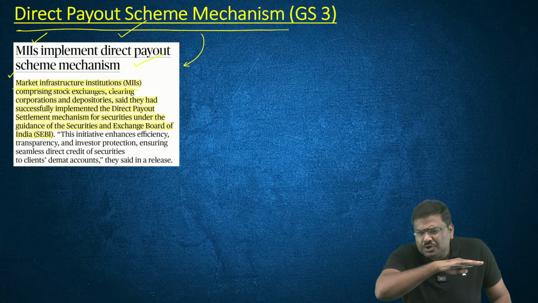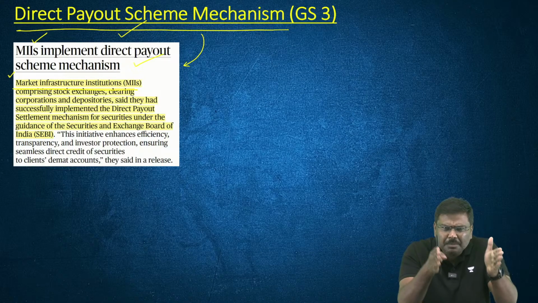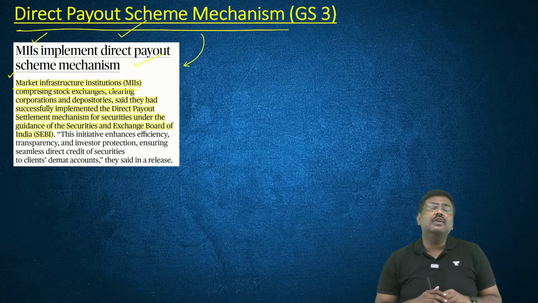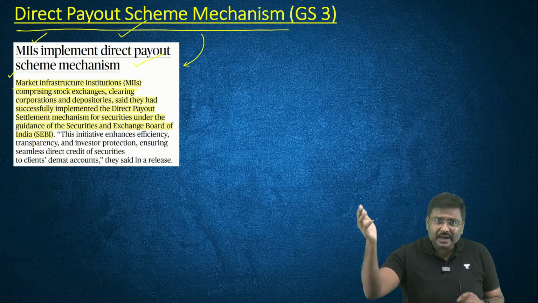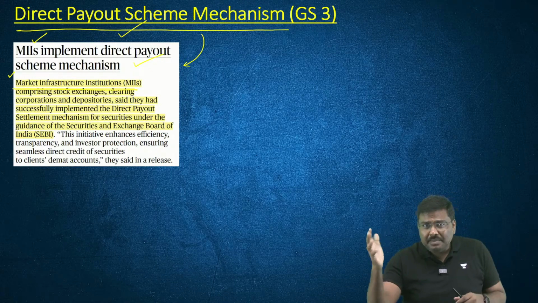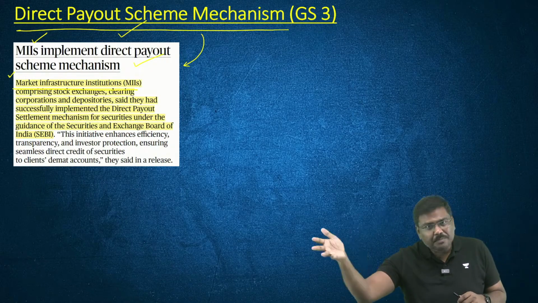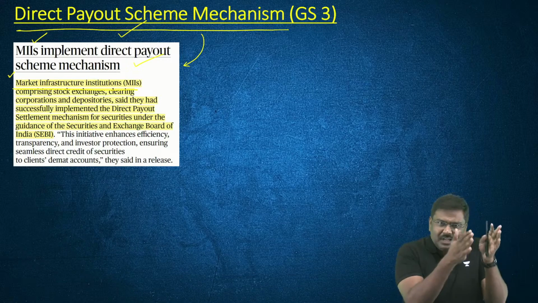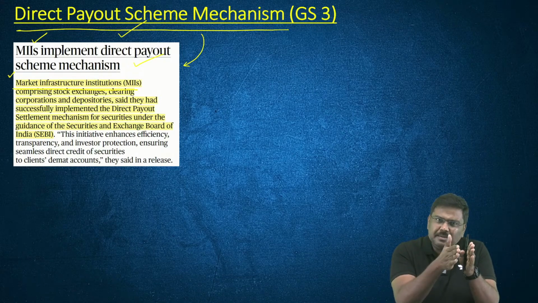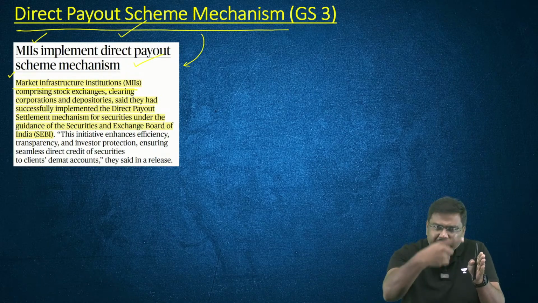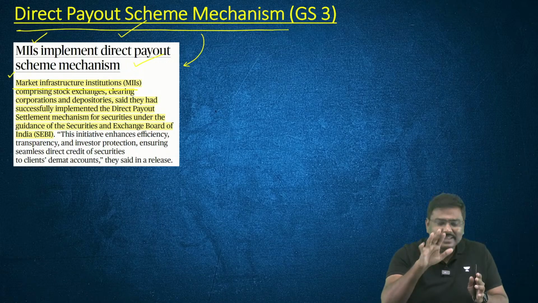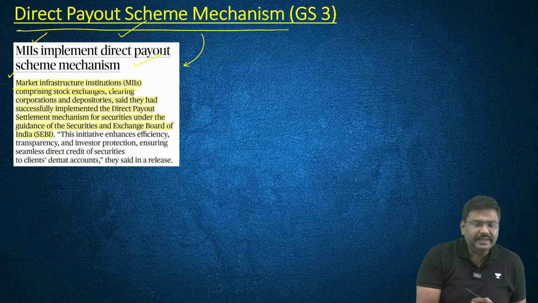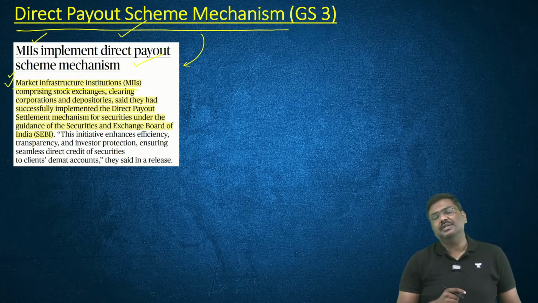To ensure that the market functions, multiple institutions are required, for example NSE, BSE, clearing corporation, etc. There are multiple institutions which participate and ensure the financial market will operate. These are called market infrastructure institutions.